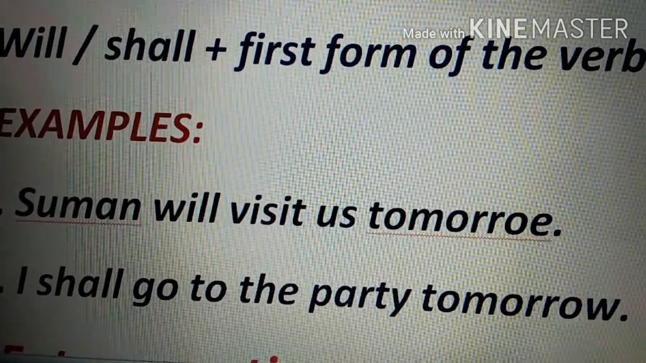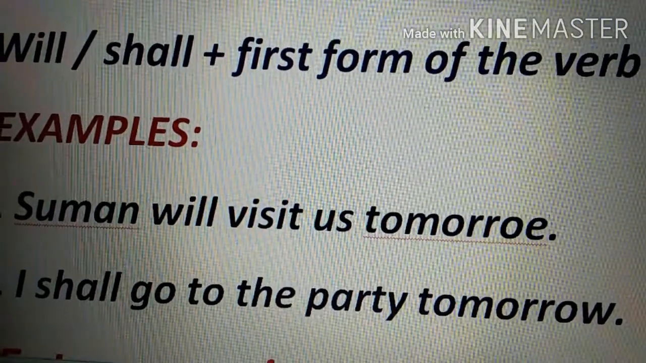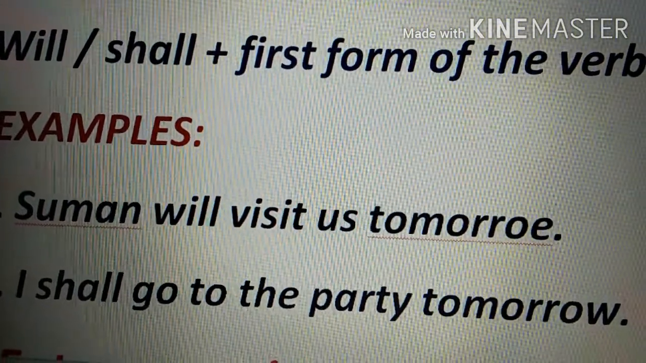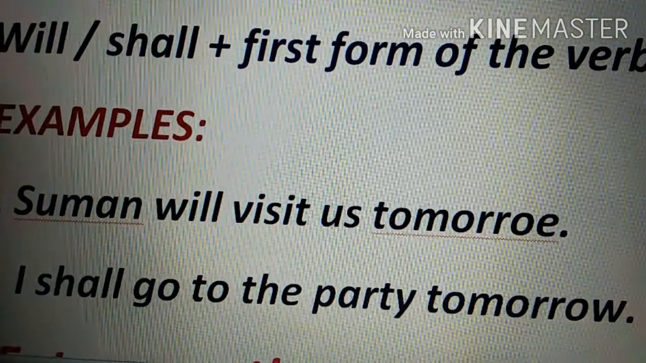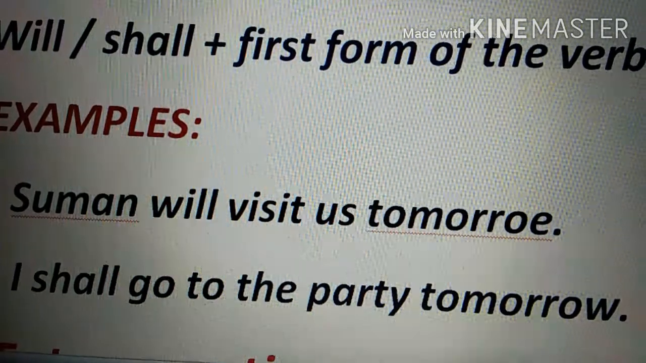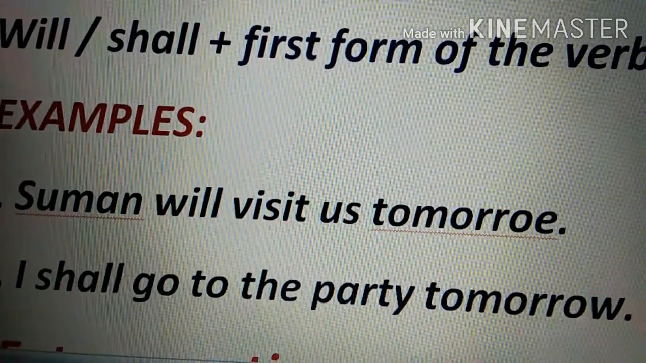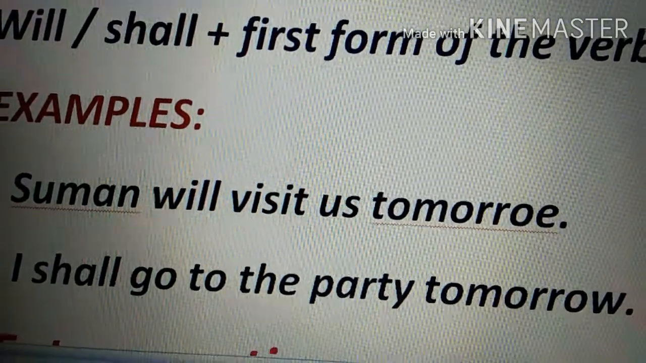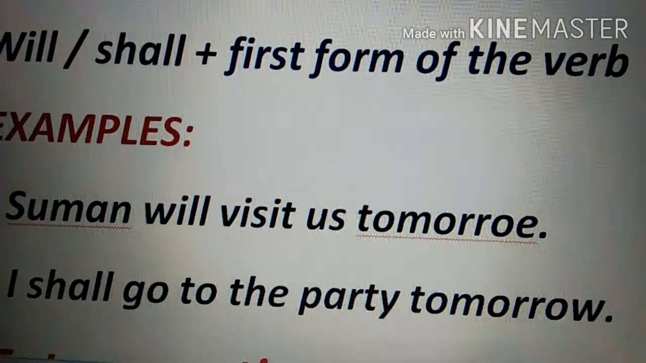The first sentence says that Suman will visit us tomorrow. I just know that she is going to visit me. That's why I'm saying Suman will visit me tomorrow. It is about a point of time that is going to happen. Next is I shall go to the party tomorrow. Again, you will see I is the subject. You've added shall and then again the V1. So go, went, gone. These are the three forms. I will stick to the first form of the verb and I will say I shall go to the party tomorrow. Okay. I hope this is clear to you.